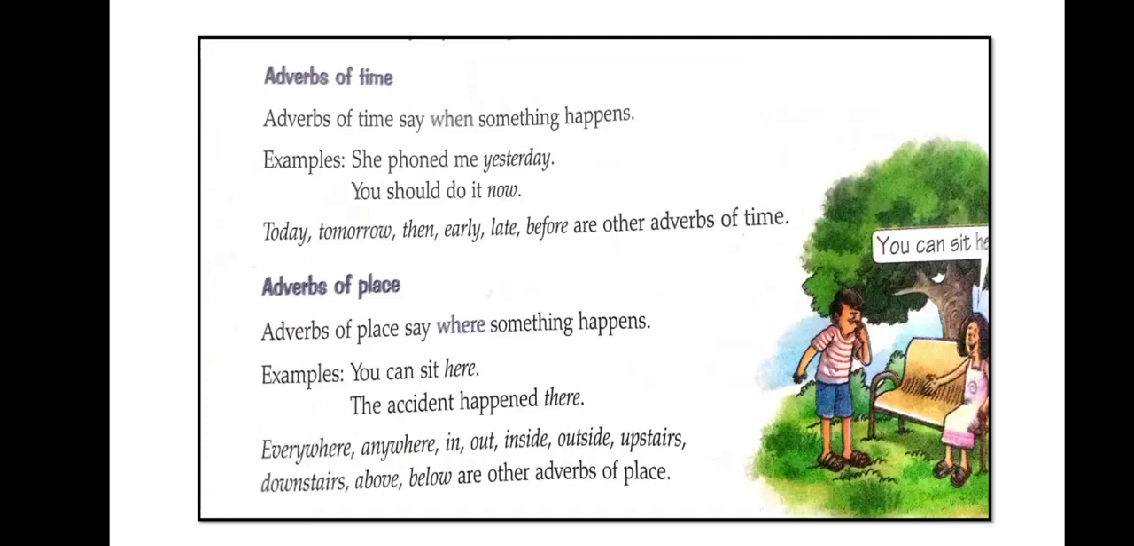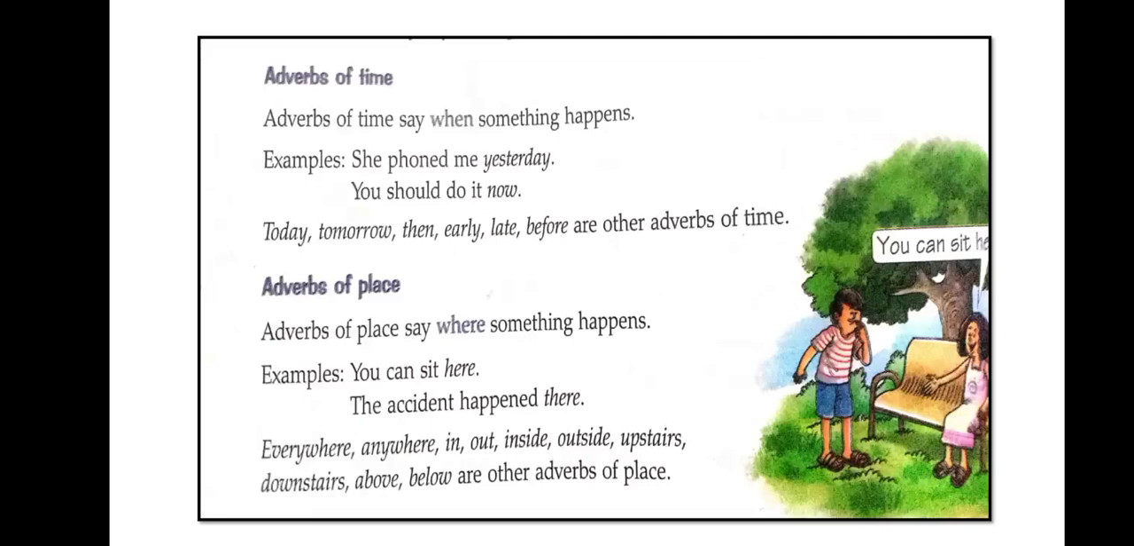Next we will see adverbs of place. Here I have put it on the screen also, so you can understand. Adverbs of place say where something happens. I explained before on the previous page that we use when for time, and where for place. So adverbs of place say where something happens.